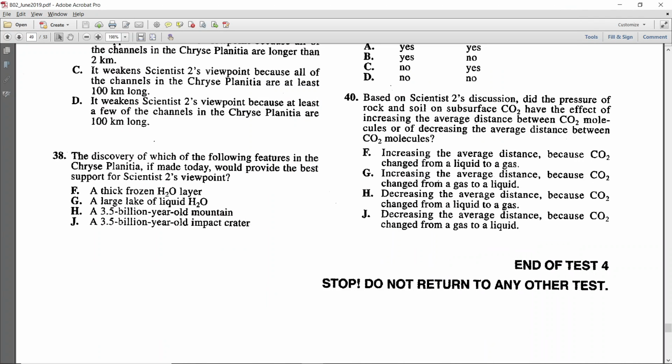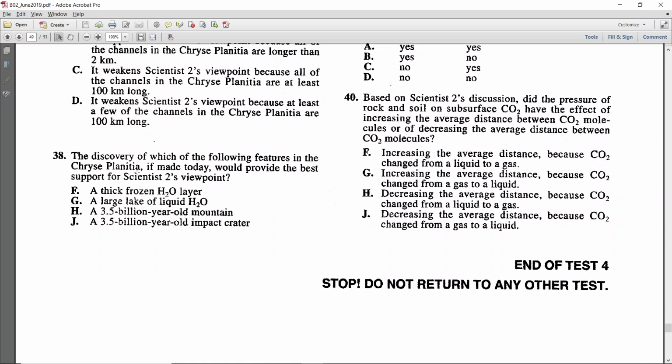38, 39, and 40 on B02 Science. 38. The question is, the discovery of which of the following features in the Chrysoplanitia, if made today, would provide the best support for scientist 2's viewpoint? We need to read and understand the question and answer choices.